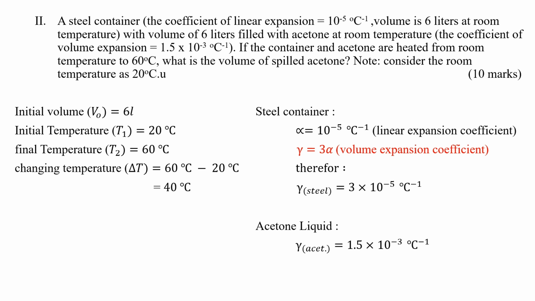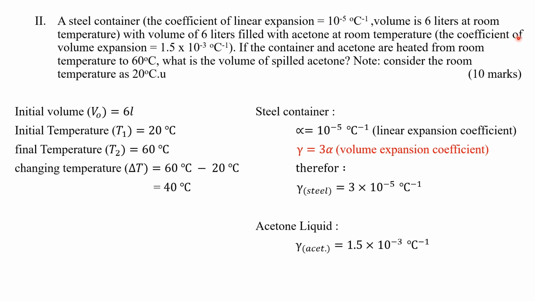So next, the second question. A steel container has a coefficient of linear expansion of 10 to the power of minus 5. Its volume is 6 liters, and it is filled with 6 liters of acetone at room temperature.